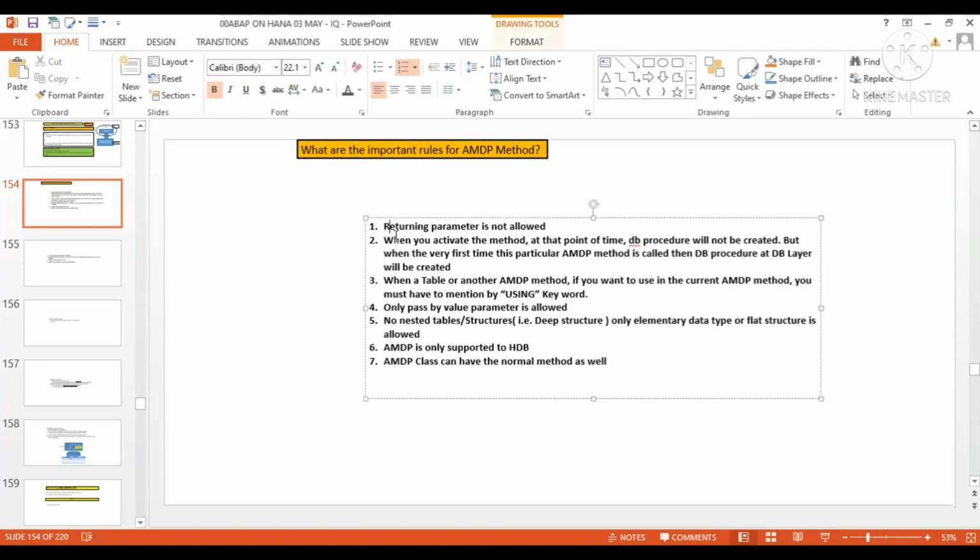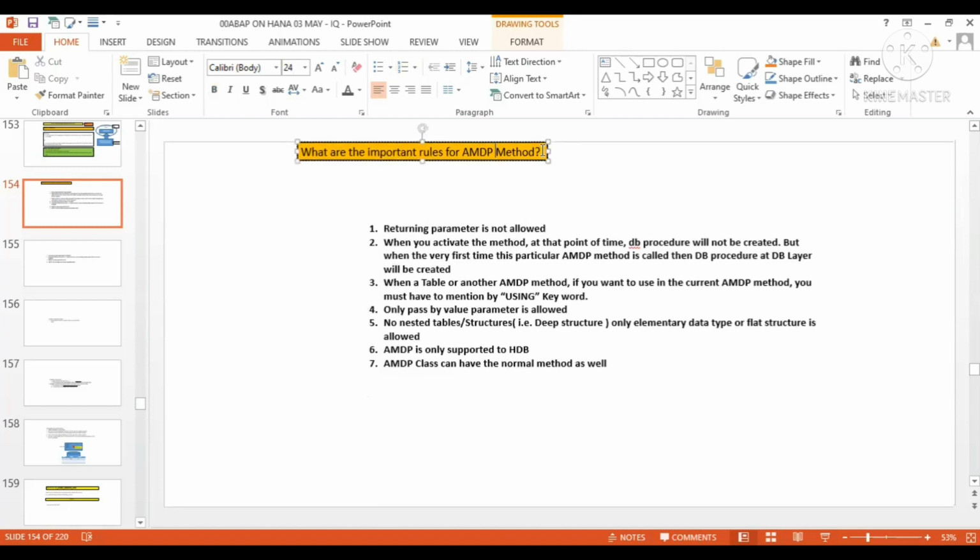So the very first rule over here, you can see that returning parameter is not allowed. An AMDP method is a method of the class with a specific feature.